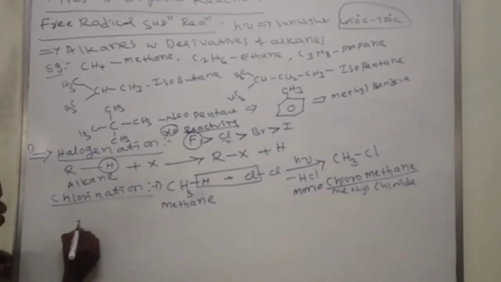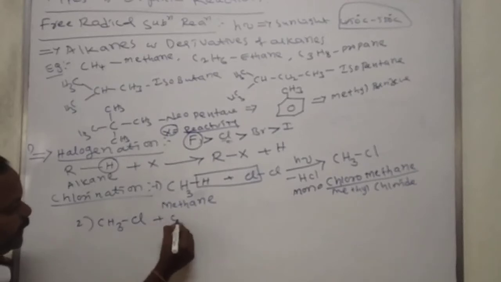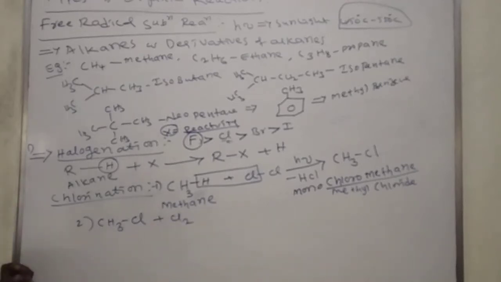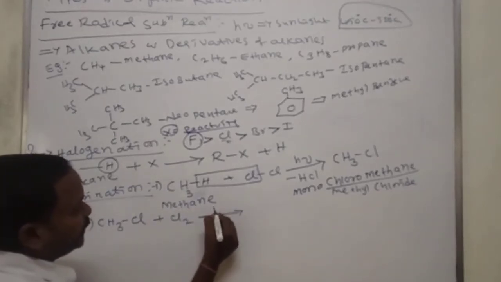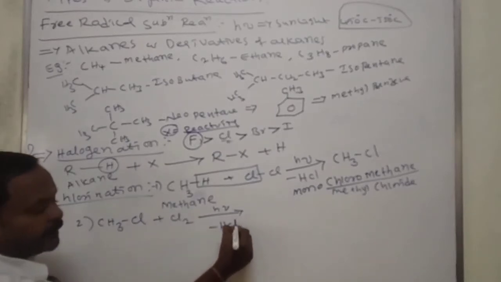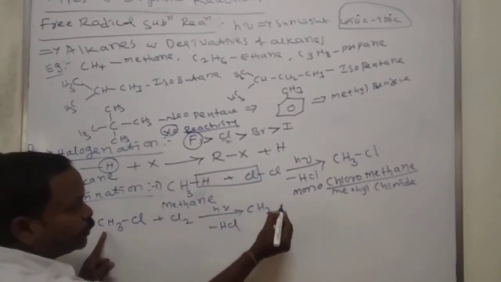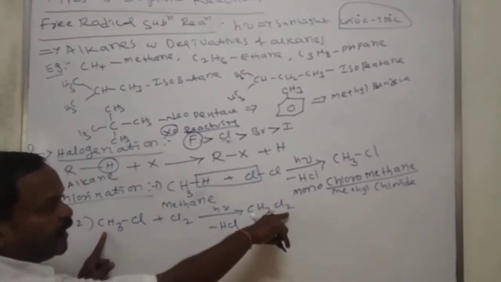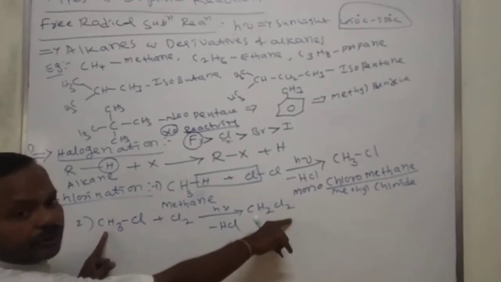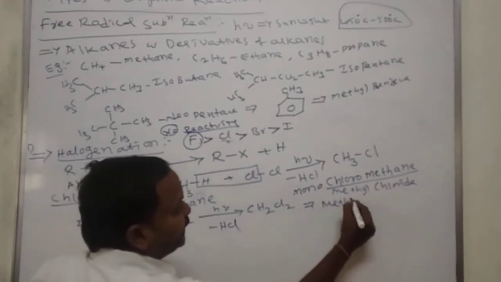Here I am taking the second reaction. CH3Cl again reacts with Cl2. What happens in presence of sunlight? One more hydrogen reacts with Cl and releases HCl. It removes one hydrogen, it becomes CH2, and in place of that hydrogen we added chlorine. CH2Cl2. The common name of this one is methylene chloride.